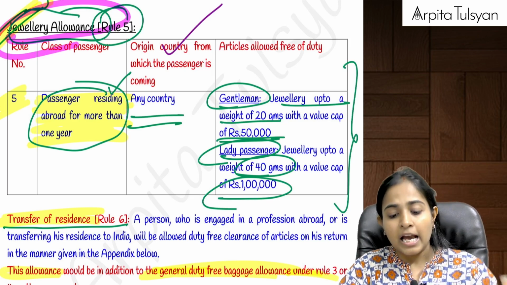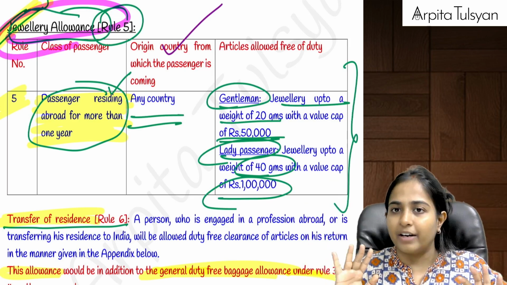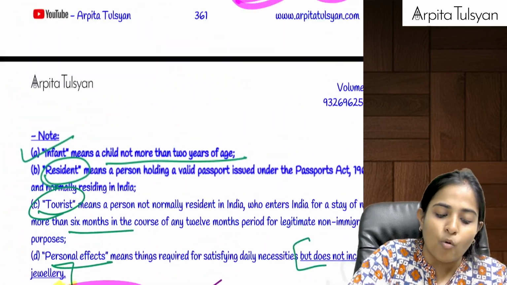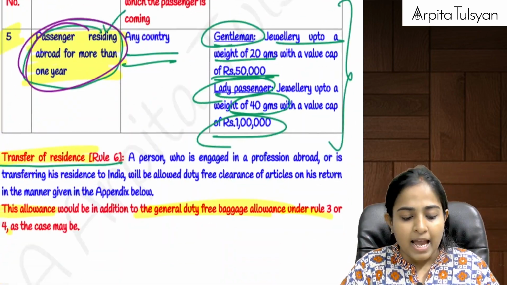Are you clear with this? 20 grams, 40 grams, 50,000, 1 lakh. This is the extra jewelry allowance only for these people over and above the above points. Are you clear with this?